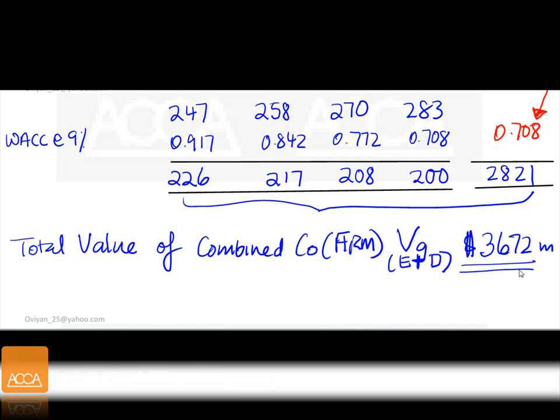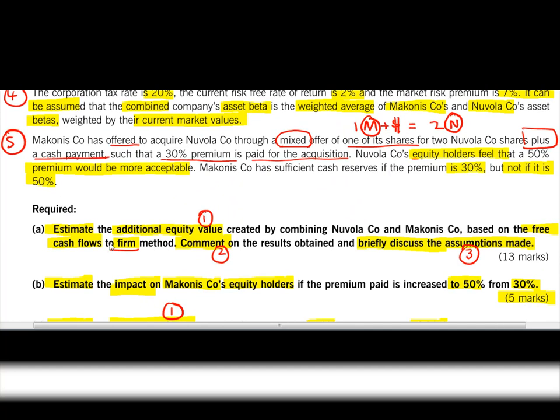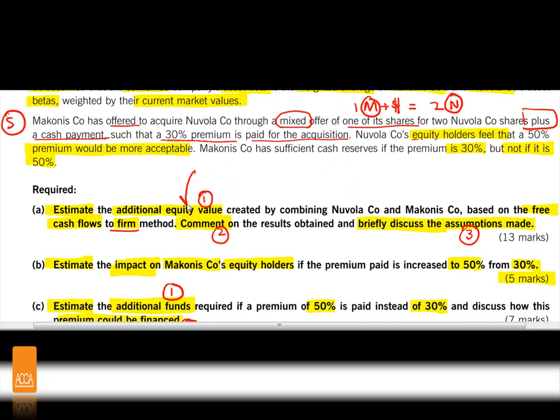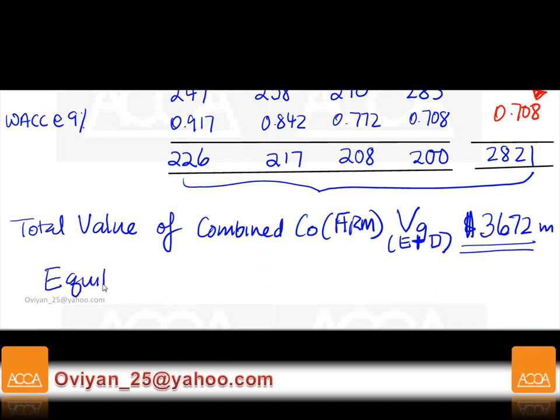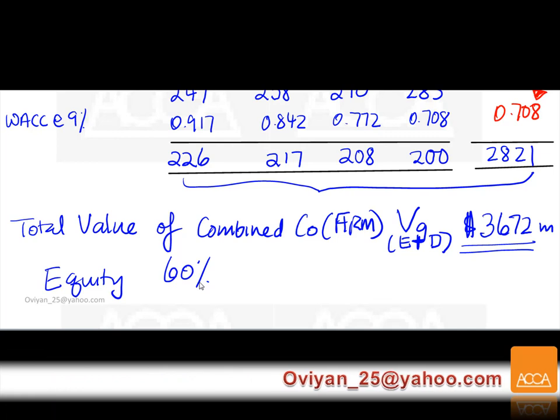And we're not actually interested in this value of the firm, because they ask us to find out the value of the equity increase. Now we are told in paragraph number 3 that the equity is going to be 60% of that 3672.